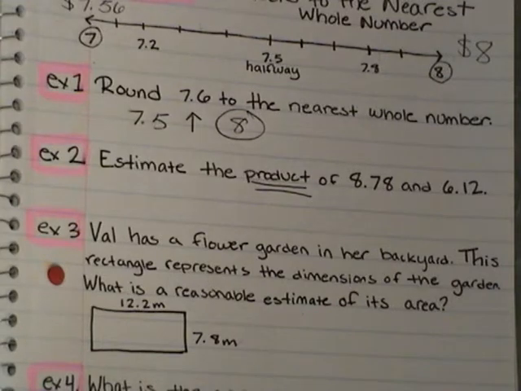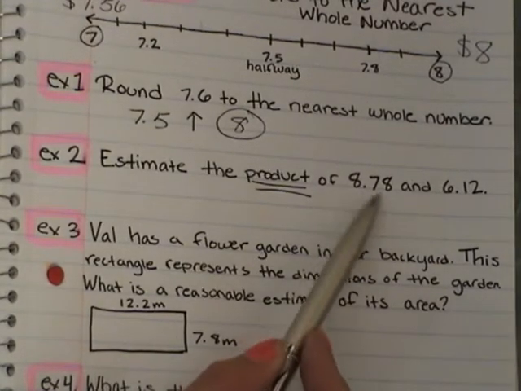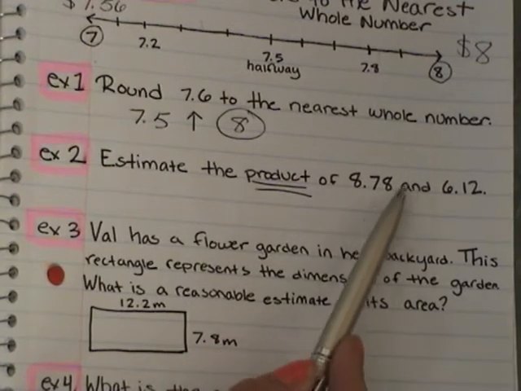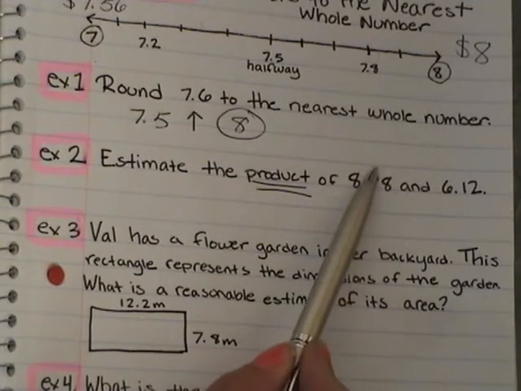So we're multiplying these two numbers. Rounding decimal numbers with 2 decimal places is similar to rounding when we're dealing with money. The decimal number 8.78 rounds to the whole number 9. Because if we look, 78 is higher than 50.